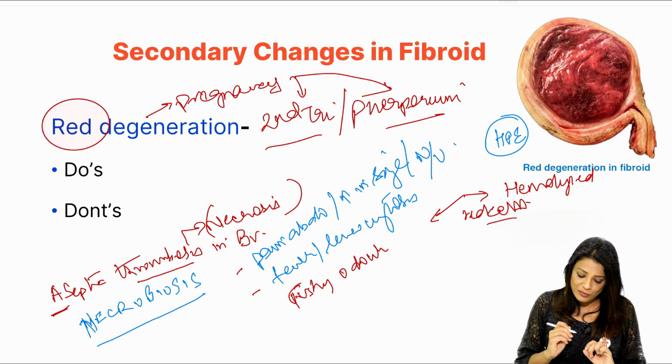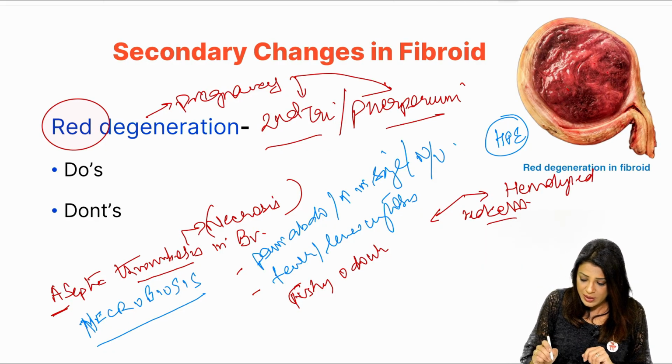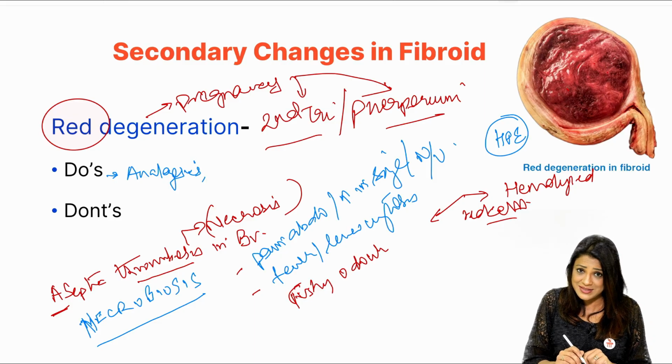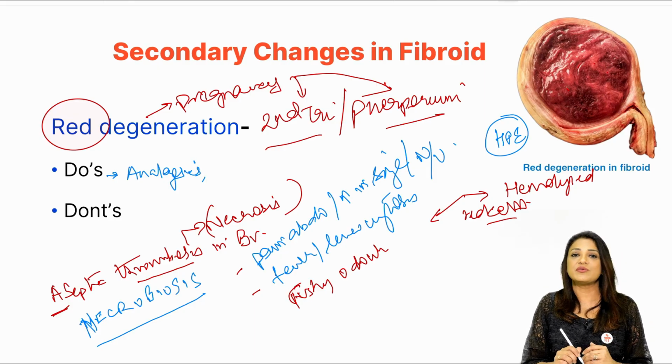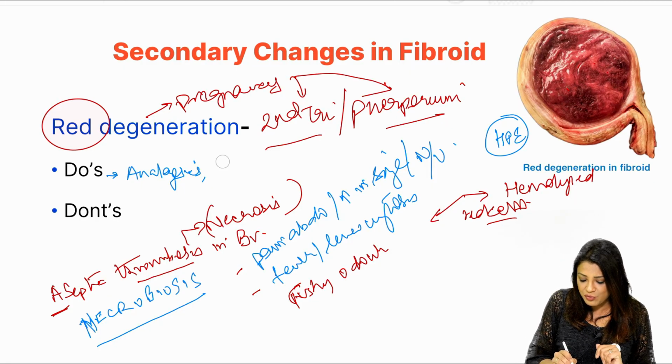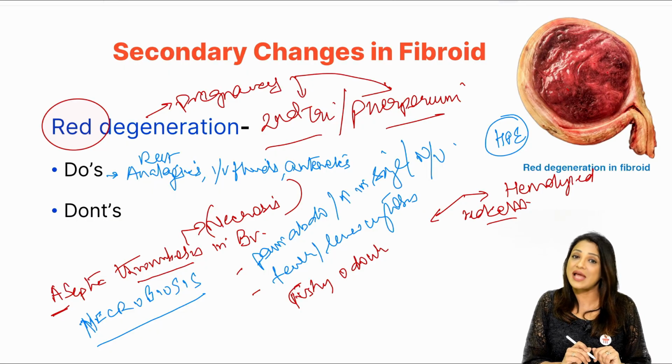Now, what do you have to do? The do's and the don'ts. You have to give her analgesics because she is in pain. Analgesics which are compatible with pregnancy, that is, not NSAIDs. You can give tramadol, you can give normal paracetamol, that is good enough for analgesia. You can give her IV fluids because she might come up with dehydration, and you can give her antiemetics if she is vomiting, and of course rest. So: rest, analgesia, IV fluids, and antiemetics.